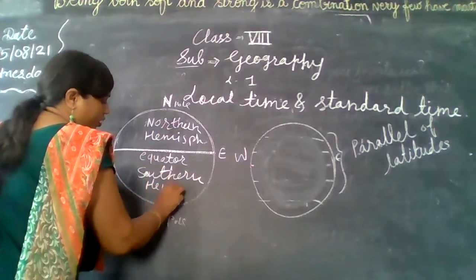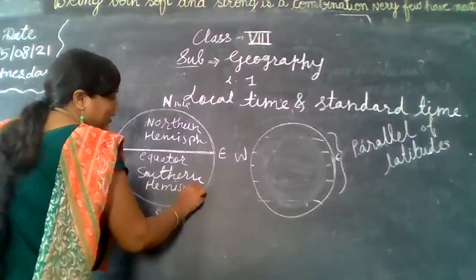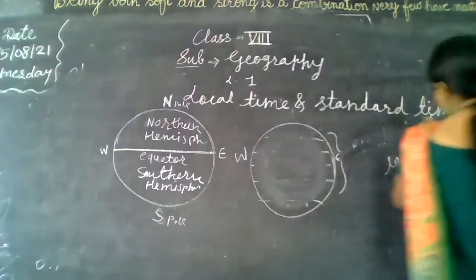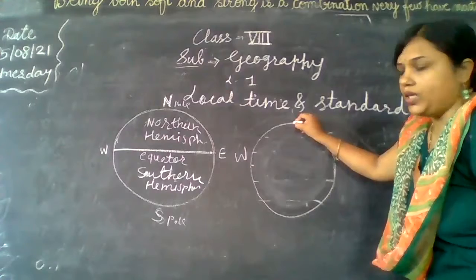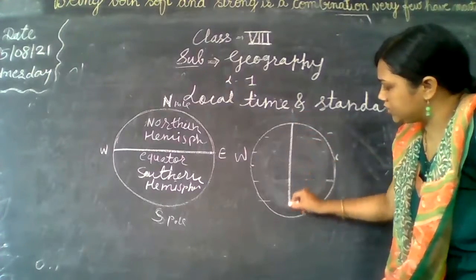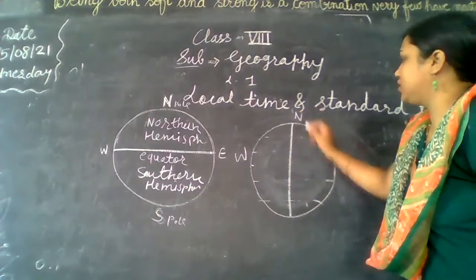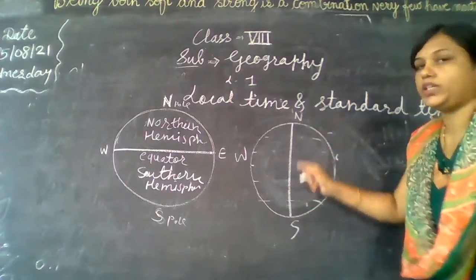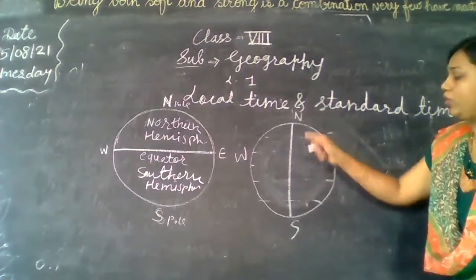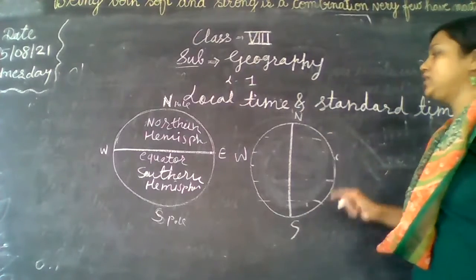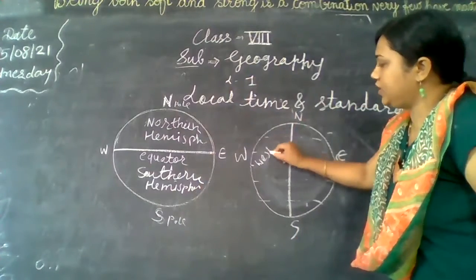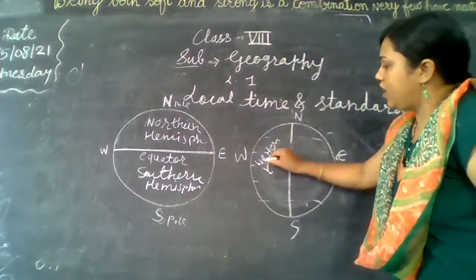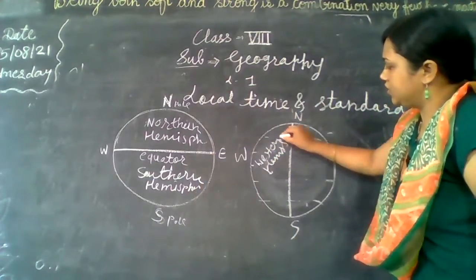Just like that, if we draw a vertical line that runs from the north pole to the south pole, it divides the earth into two equal parts: this is the western hemisphere and this is the eastern hemisphere.